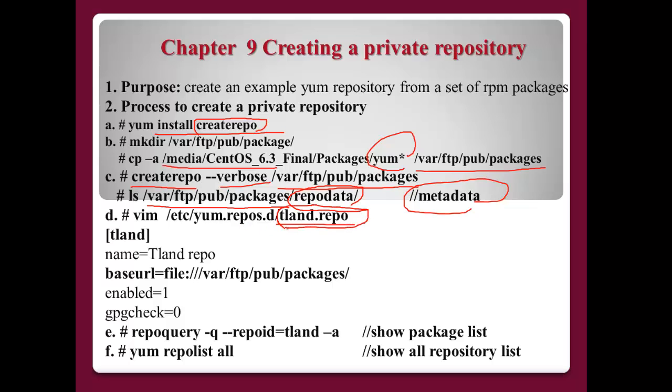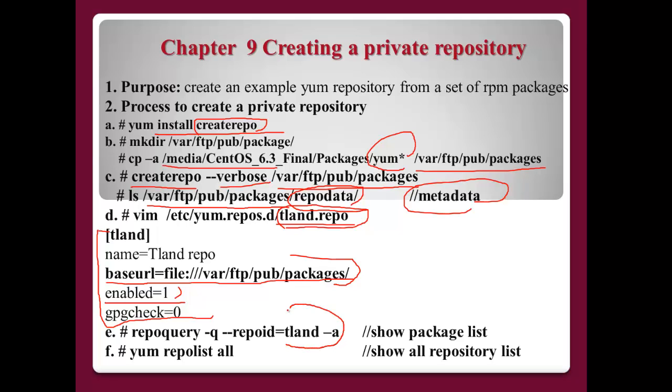So here we have to make our own repository file. In my case, the name is tland.repo. We can make it like this: the name, the tland repository, and the baseurl. Here we have to define the exact directory name, and enabled=1 to activate it, and gpgcheck=0. After that, repoquery -q --list.